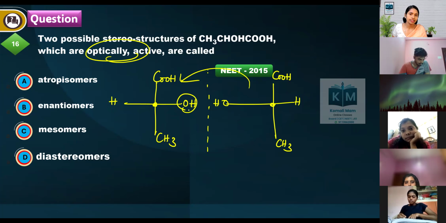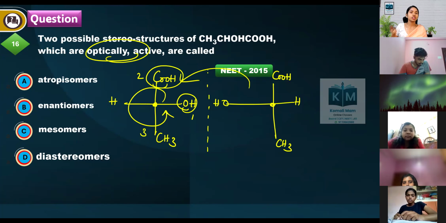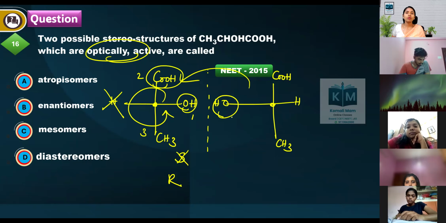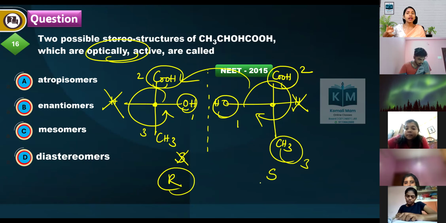Let's say this is the highest priority, next priority, next priority. My eye is going in an anti-clockwise direction, which is S, but the least priority is on the horizontal line, so it will be R. Then here, this is 1, this is 2, this is 3. My eye direction is going clockwise, so it is R, but the least priority is on the vertical line, so it is S. So this is R, this is S.